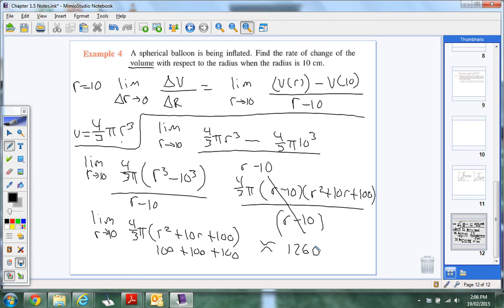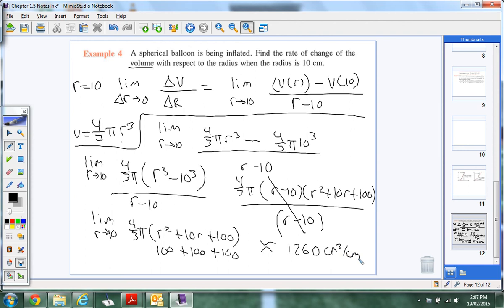Spherical balloon is being inflated. Find the rate of change of the volume with respect to the radius when the radius is 10 centimeters. Let me really quickly check what those units are. So it's actually centimeters cubed, like you said, but per centimeter.